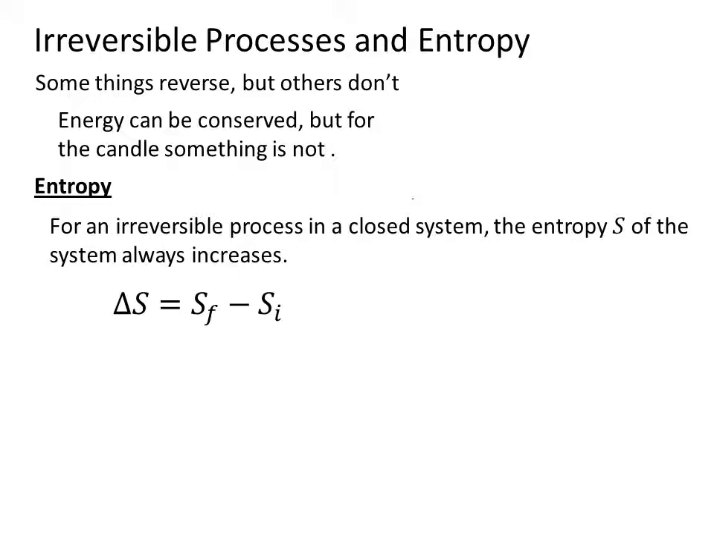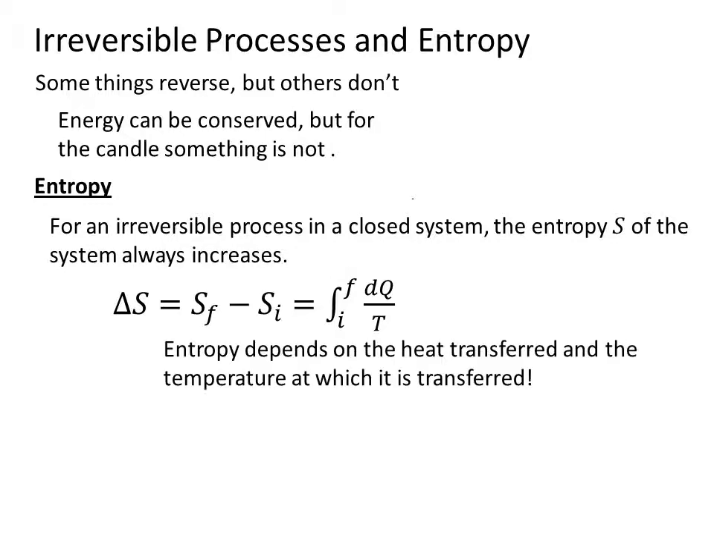So it says that the change in entropy of a system, S_F minus S_I, is an integral of dQ over T. So entropy depends on the heat transferred and the temperature at which it is transferred. So it includes both of these ideas, heat and the temperature. If the changes in temperature are small, so we're not changing the temperature by quite a bit, then this is approximately equal to the heat divided by the average temperature.